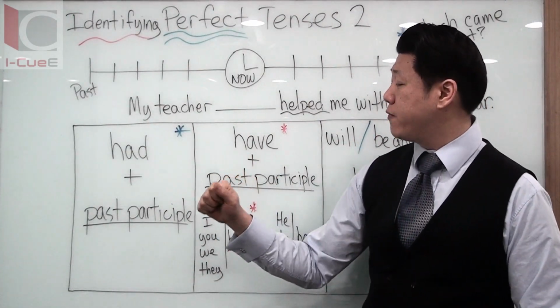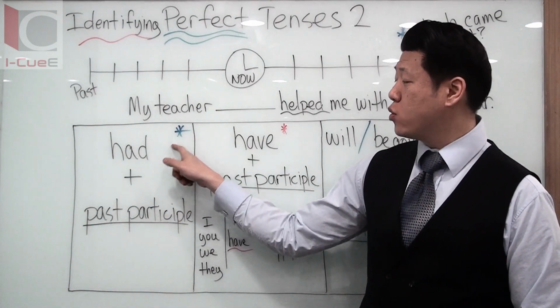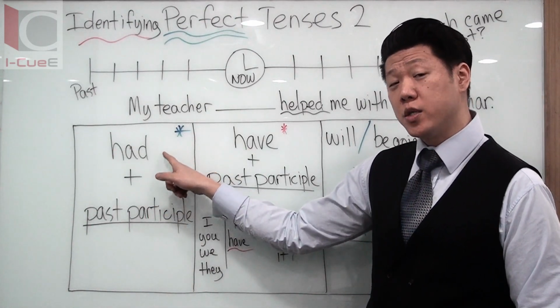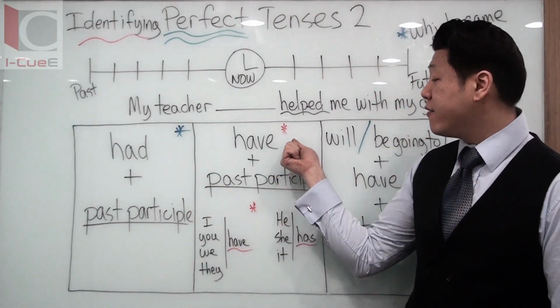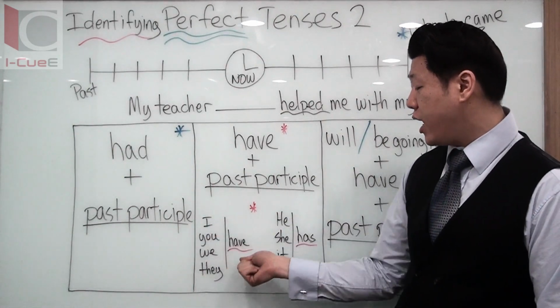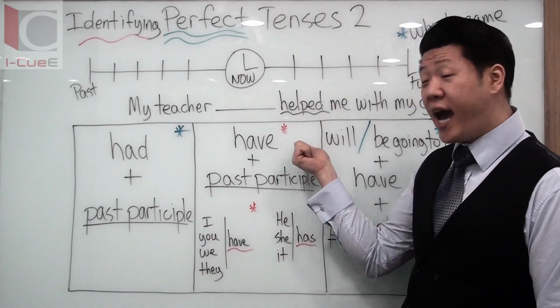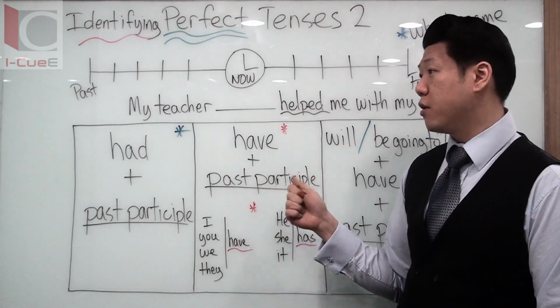In the past perfect tense, it's had plus the past participle. You don't have to worry about subject-verb agreement. It's always going to be had. In the present perfect tense, it's have with subject-verb agreement. So if it's going to be I, you, we, they, have, he, she, it, has plus the past participle to make the present perfect tense.